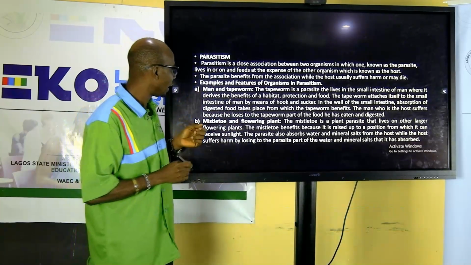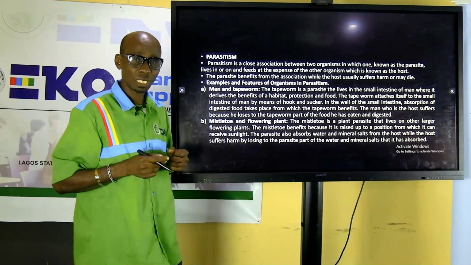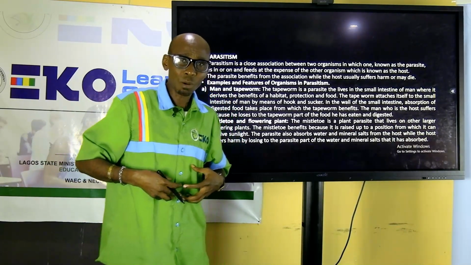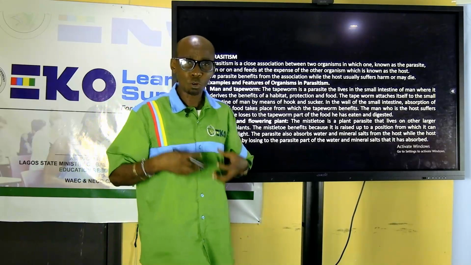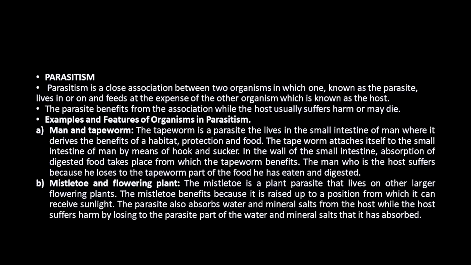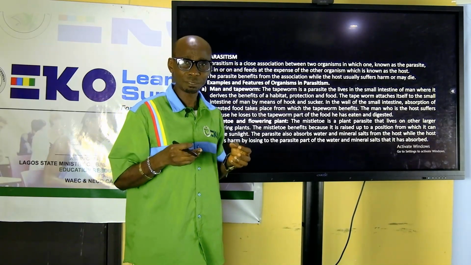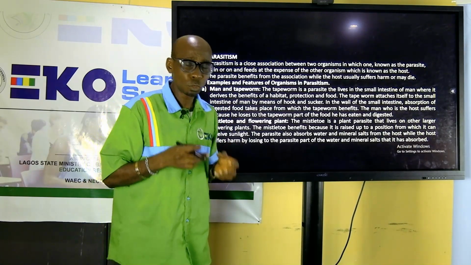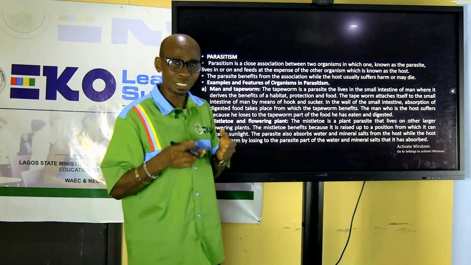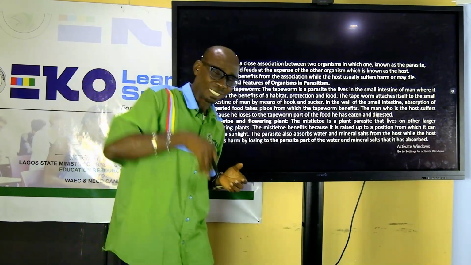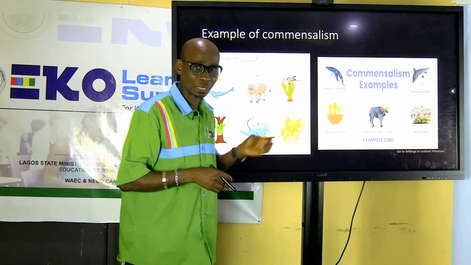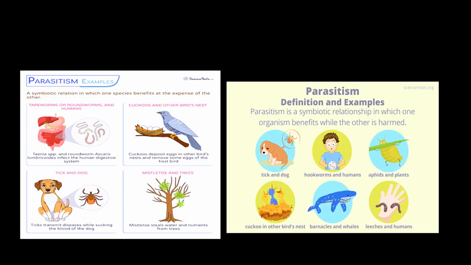Now, example I have here is man and tapeworm. A tapeworm lives inside our gut, feeds on our already digested food, protects itself using our body, but at the same time causes disease to our body, because the more food it takes, the less our body has to grow and do other developmental things the body needs. So in turn, it causes disease to our body. Because it's causing diseases, that is why it is what? Parasitic.